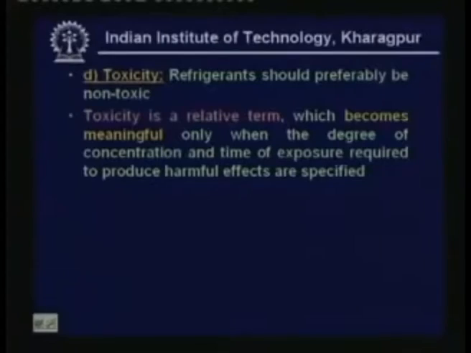But we find that toxicity is a relative term. So what do we mean by toxicity is a relative term? Except air, theoretically all the fluids are toxic. That means when you are exposed to all the fluids other than air in sufficiently large concentrations, then people suffocate. So in that way all the fluids are toxic, but some of the fluids are more toxic than others.